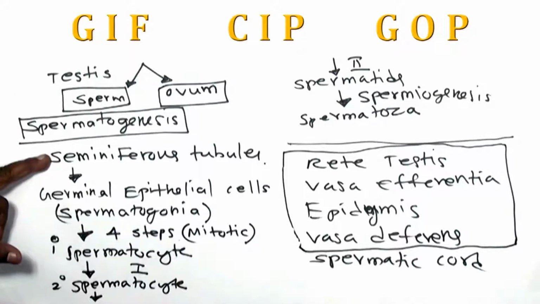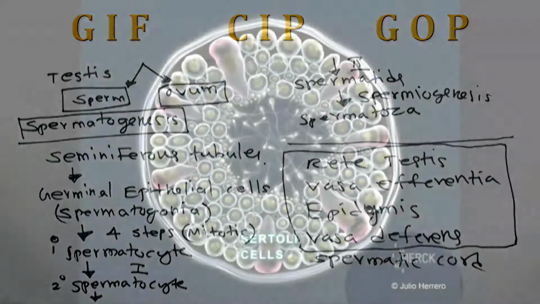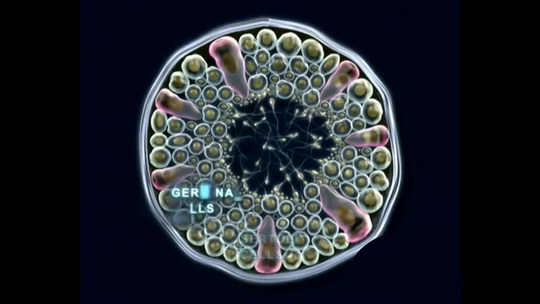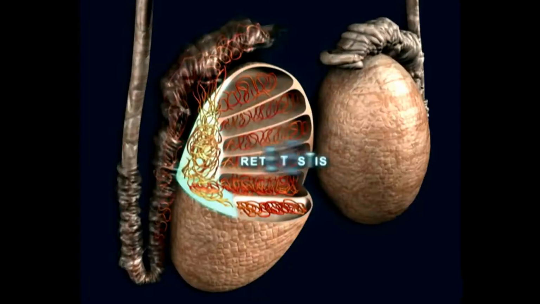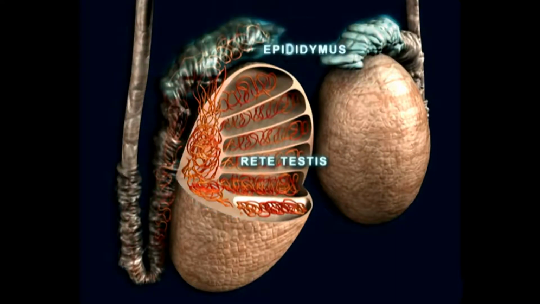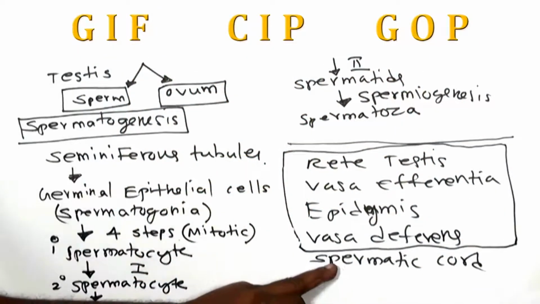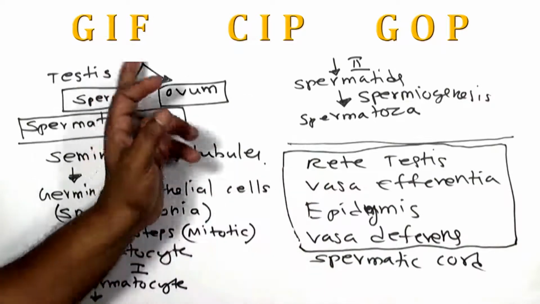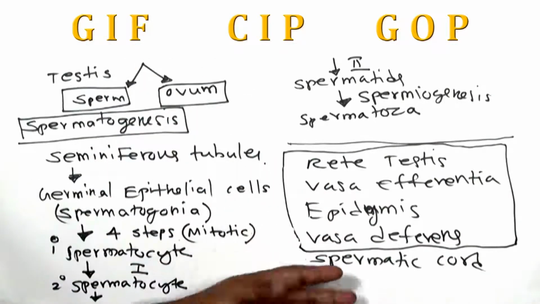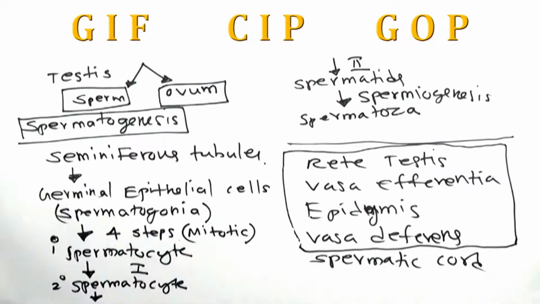seminiferous tubules. The cells involved in this sperm production are the germinal epithelium cells. From there, the sperm will be produced in 4 different steps and move through rete testis, from rete testis to vasa efferentia to epididymis, then to the vas deferens, and from the vas deferens to the spermatic cord, the cord which normally comprises blood vessels, lymphatic system, all those things along with the ducts of the reproductive system. Through that it comes out and from there it moves to the next location.